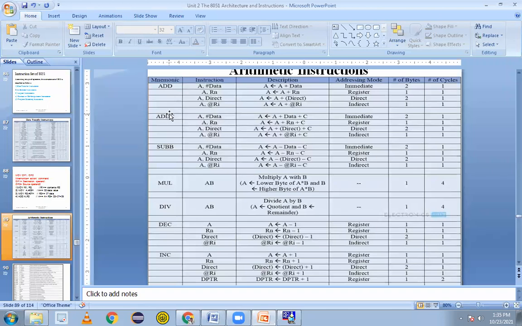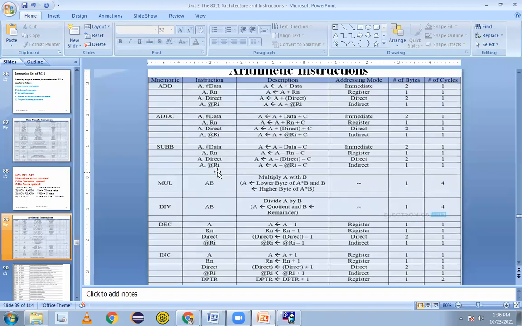So we have simple addition here, and here is addition with carry. If the previous instruction generated a carry, and you use ADDC A, data, then the new accumulator value becomes A plus data plus carry. That is the meaning of that.